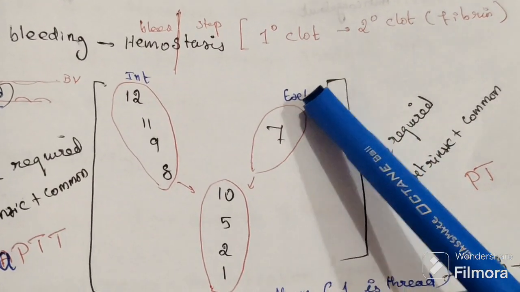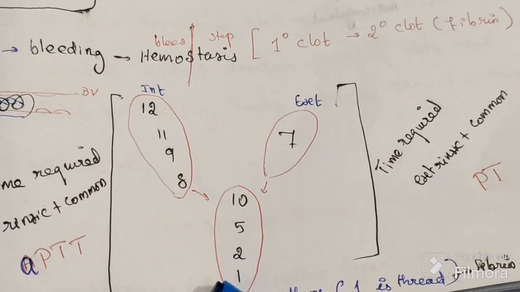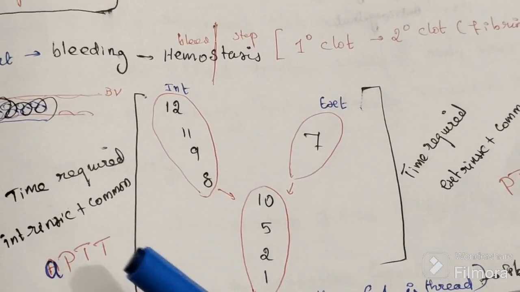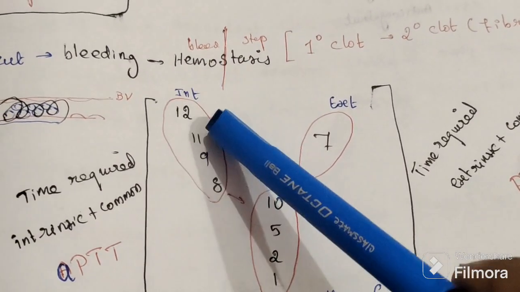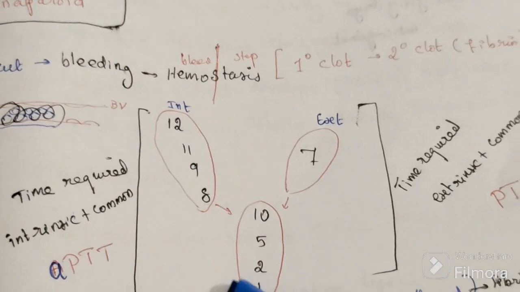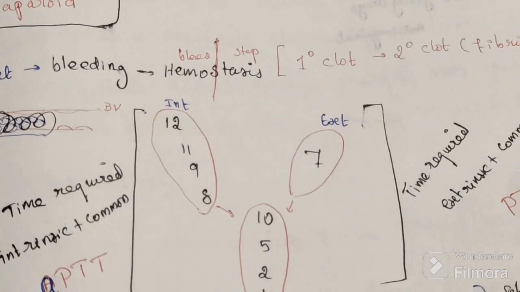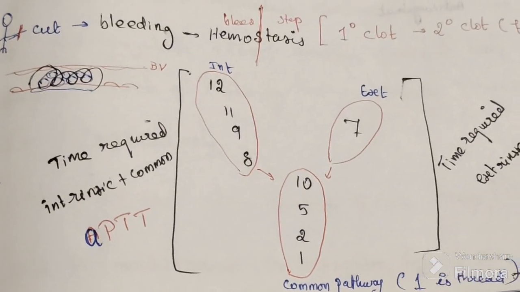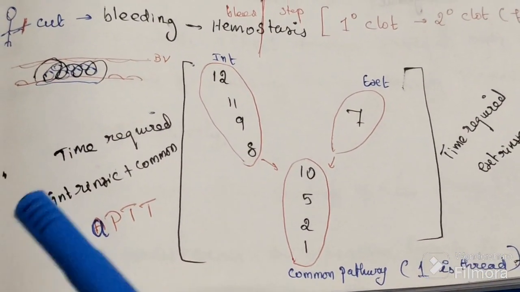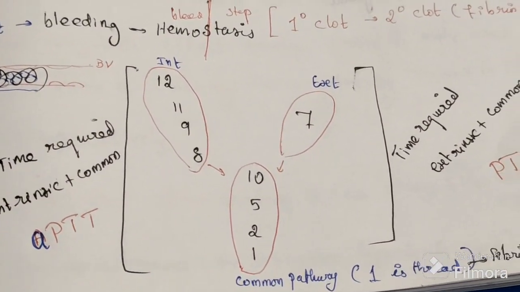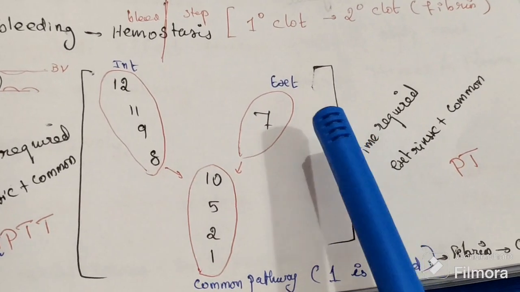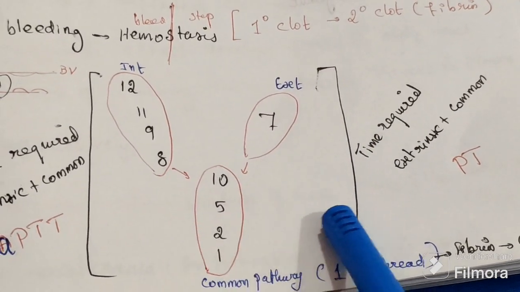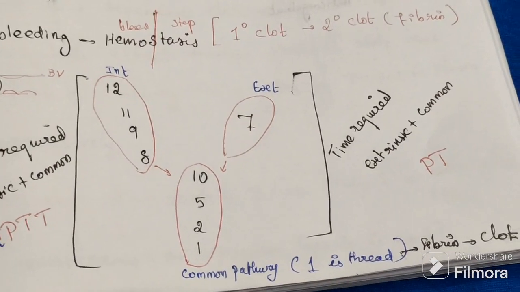PT includes factors 7, 10, 5, 2, 1. APTT includes the intrinsic and common pathway. So the time required for intrinsic plus common is known as APTT, and the time required for extrinsic plus common is known as PT.